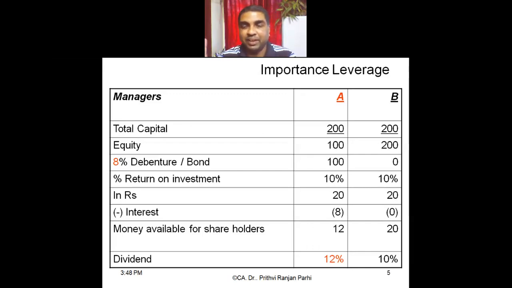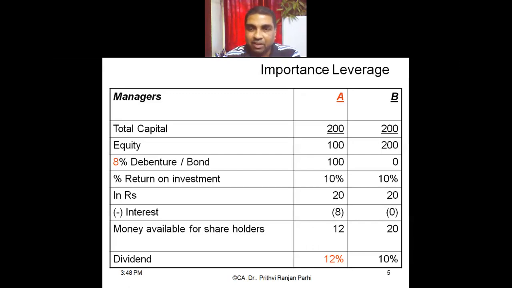Why do we try to lever our firm? So that our return can be maximum. We can earn maximum profit, or we can maximize the return to the shareholders. Okay. And now let us assume the firm earns a return of 10%.